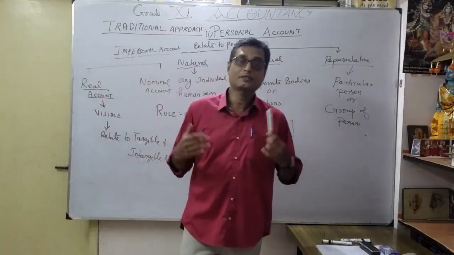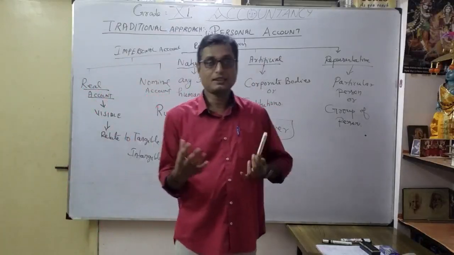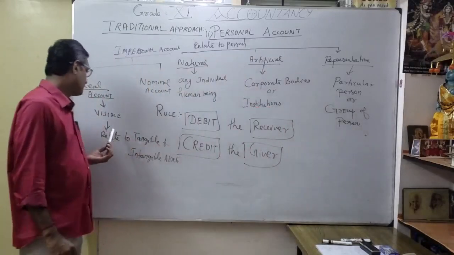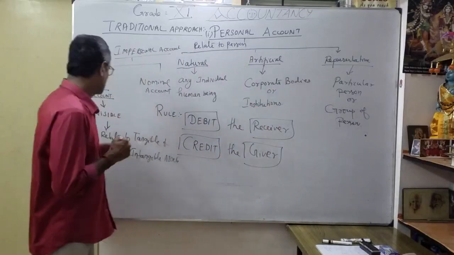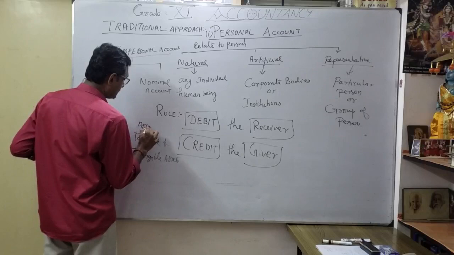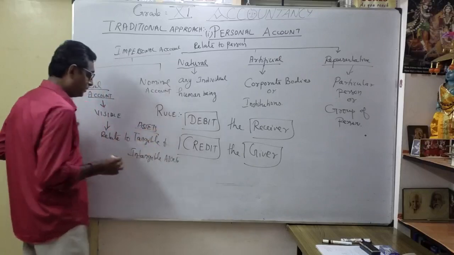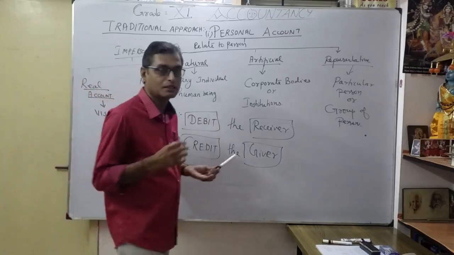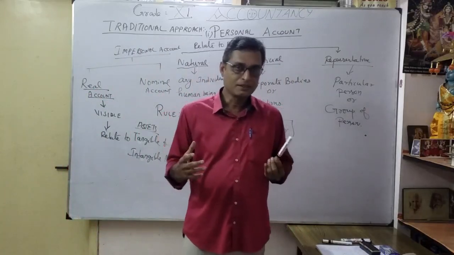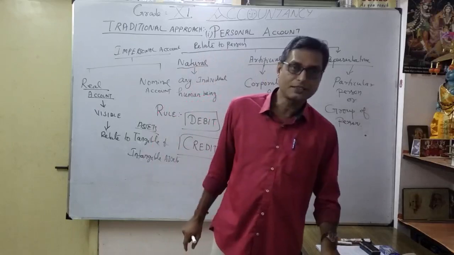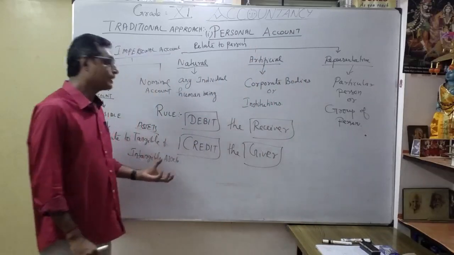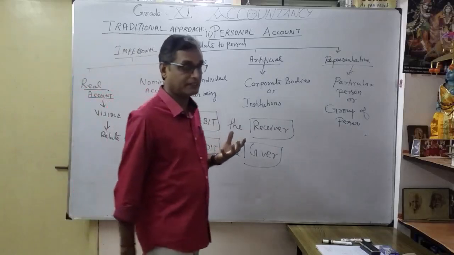So real account is visible, you are able to see it. Physically it is there, correct? That's what is called real account. Under that, mostly relate to assets. There are two types of assets: tangible and intangible assets. What is tangible? A physical existence, like land, building, any computer, books, you can touch and feel. But what is intangible assets? That is invisible. We cannot touch and feel.